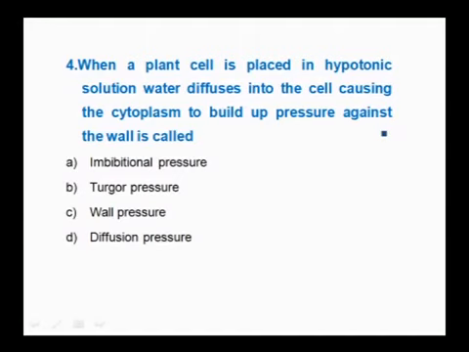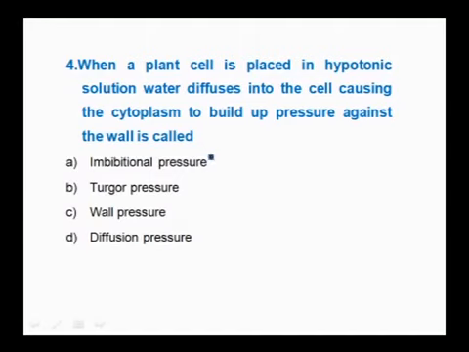Hypotonic means where solvent is more and solute is less. When a cell is kept in such a condition, water or the solvent moves from outside to inside. So, inside, the turgor pressure is formed.